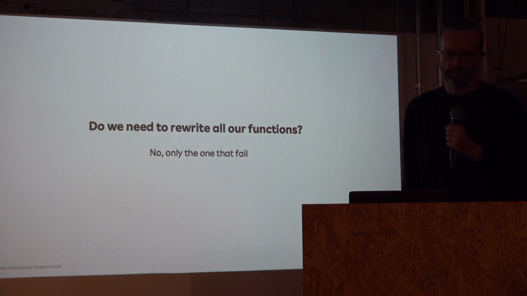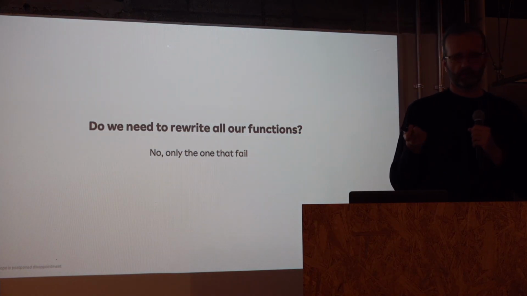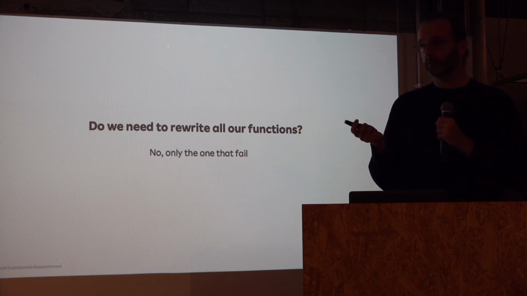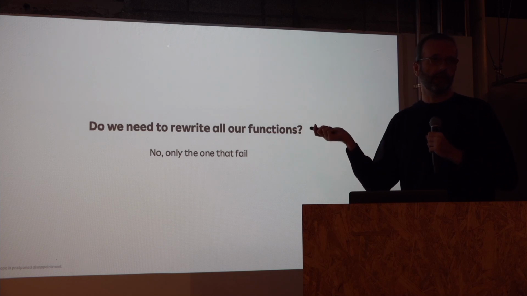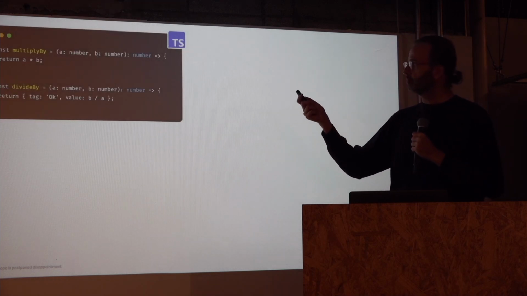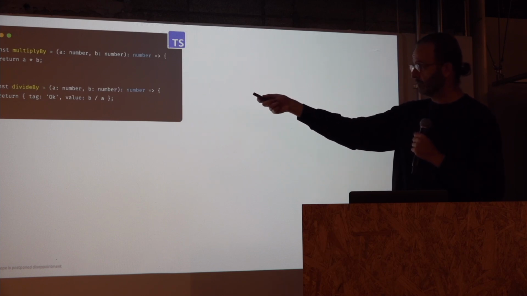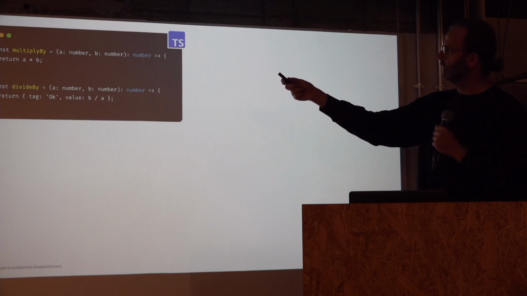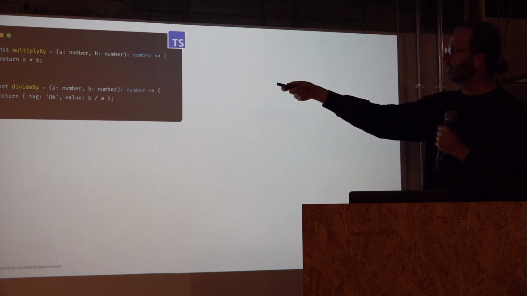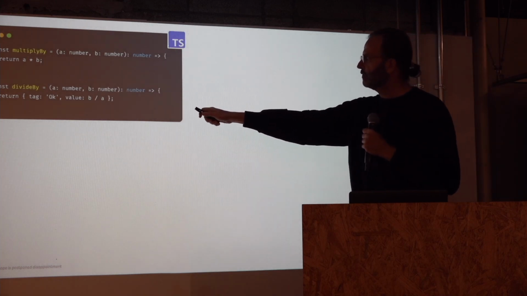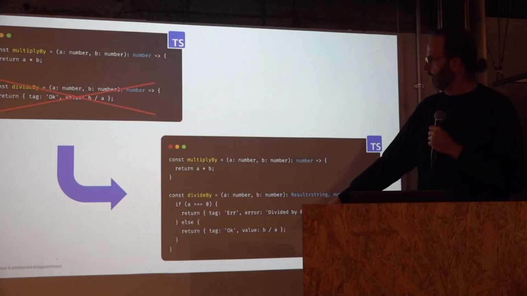Okay, this is good, but do we need to rewrite all our functions to use the result type? Well, the simple answer is no, basically, only the functions that can fail, as we just did. Let me show a quick example here. We have these two functions. One is multiply by, the other is divide by. The first function never fails, but the second function can fail if a is equal to 0, okay? So let's rewrite the second function like this.